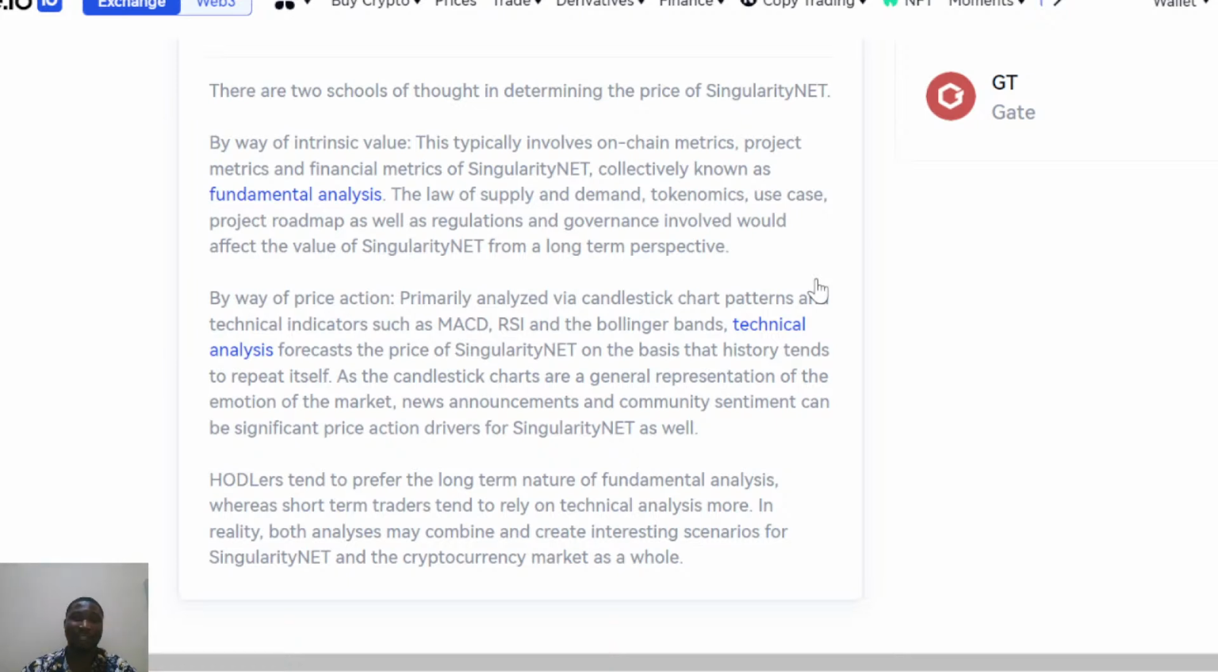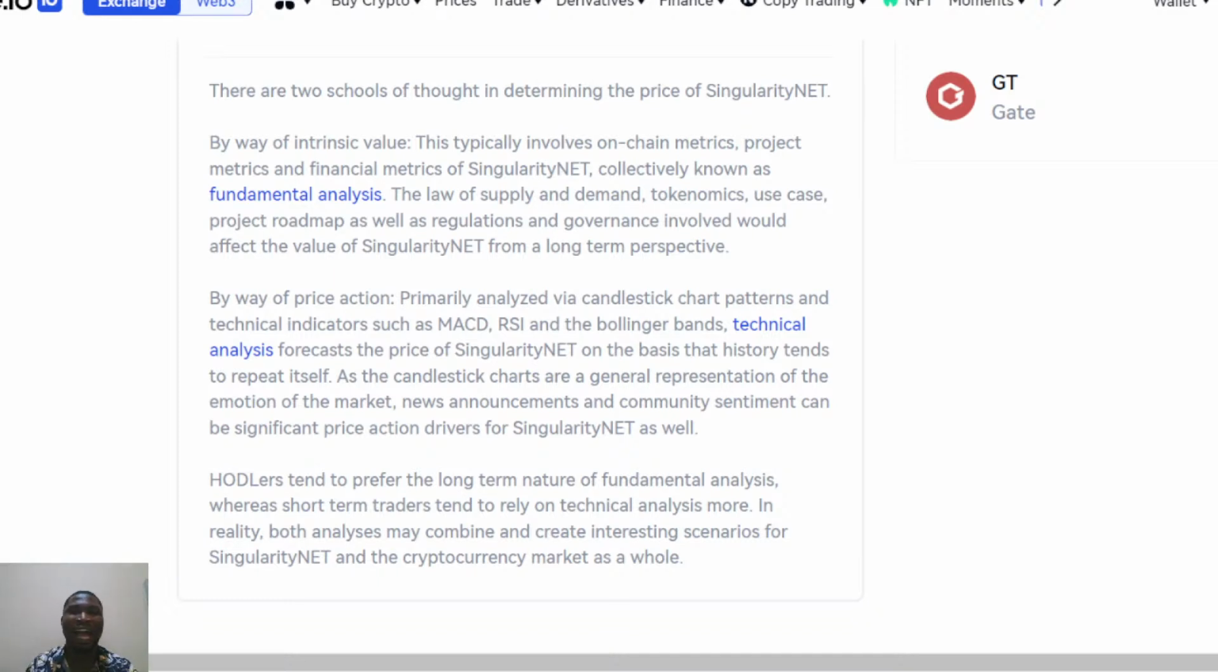Now there are two ways. When talking about analysis of a token, I know that there are two ways that you need to understand. The first one is fundamental, and the second one is technical analysis. Now the first one, fundamental analysis, is about the law of demand and supply. You have to understand the law of demand and supply. You have to understand the tokenomics of the project. You have to understand the use case. You have to understand the roadmap of the project and all that.